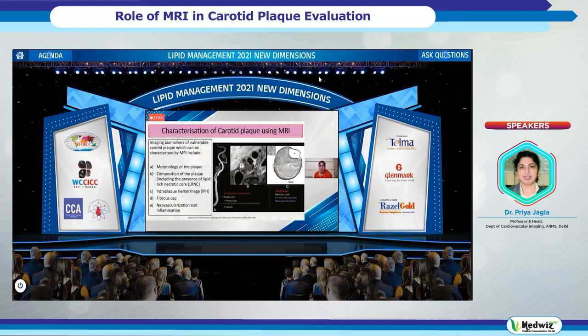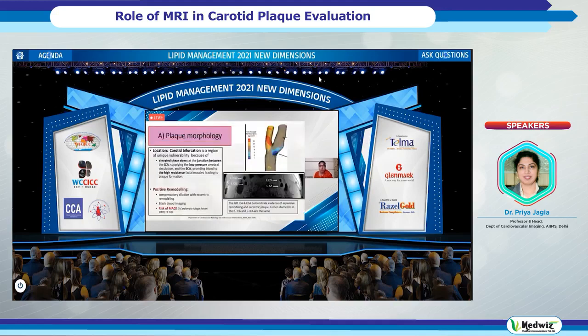So briefly, what we do on MRI is we look at the morphology of the plaque, try to find out the composition of the plaque, most importantly, identify the presence of the lipid-rich necrotic core, look for any signs of intraplaque hemorrhage, try to see the fibrous cap, whether it is thick or thinned out or ruptured, look for any signs of inflammation in the form of neovascularity.